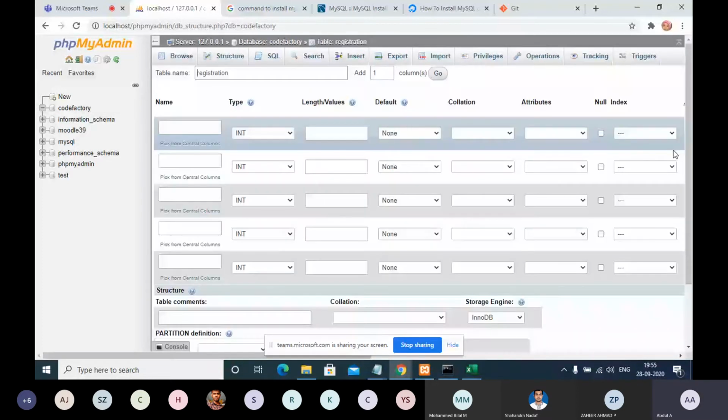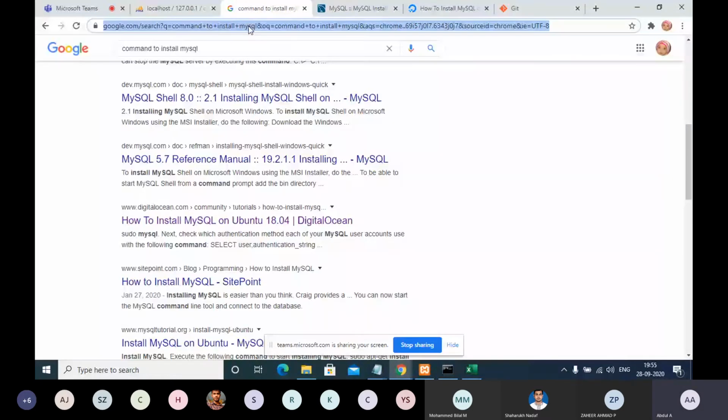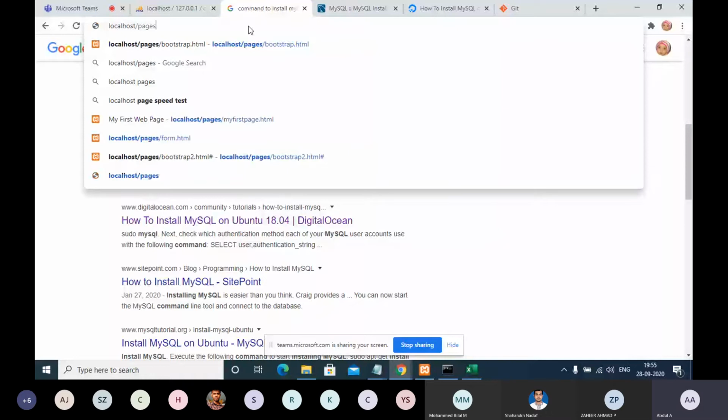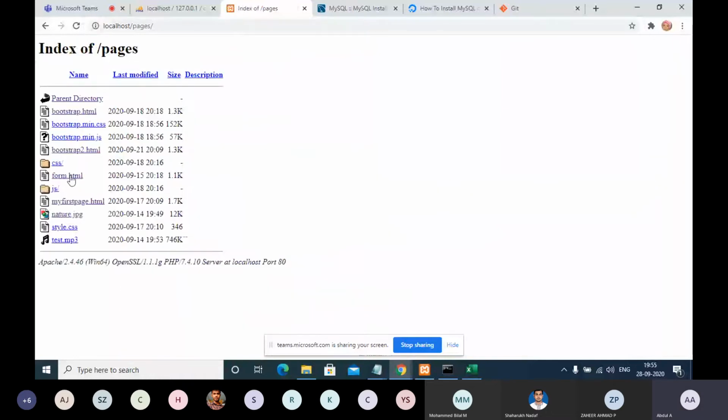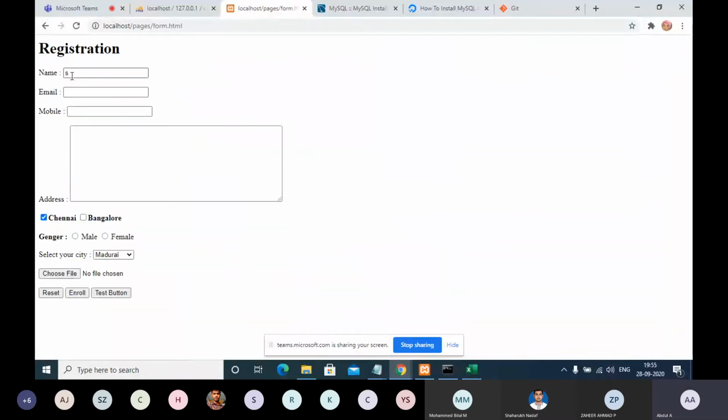For example, earlier we had one form on localhost pages: name, email, mobile, address, city like Chennai or Bangalore, gender, and then file.